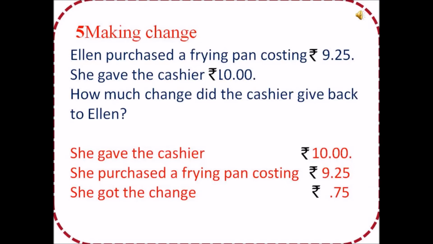Making change. Ellen purchased a frying pan costing rupees 9.25. She gave the cashier 10 rupees. How much change did the cashier give back to Ellen? She gave the cashier 10 rupees and she purchased a frying pan costing 9 rupees 25 paise. So she got the change 75 paise.